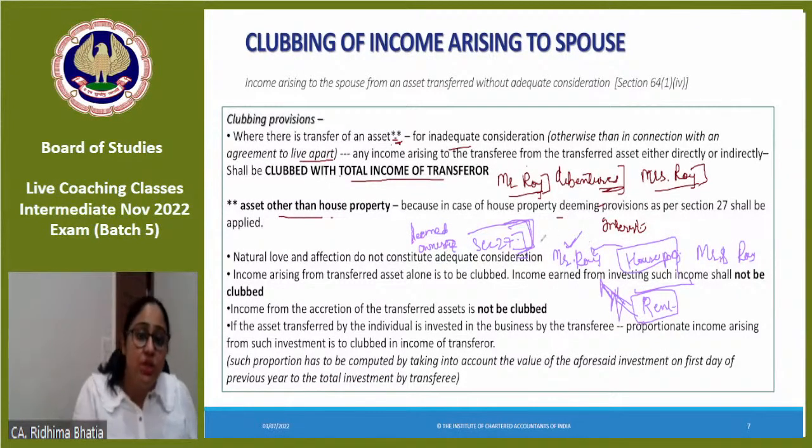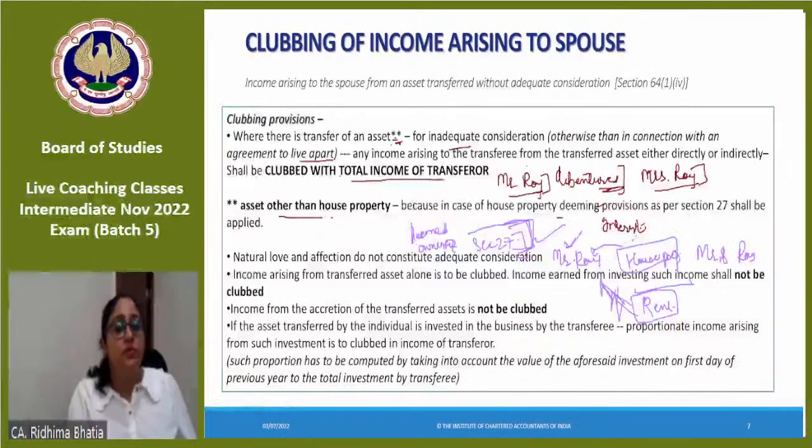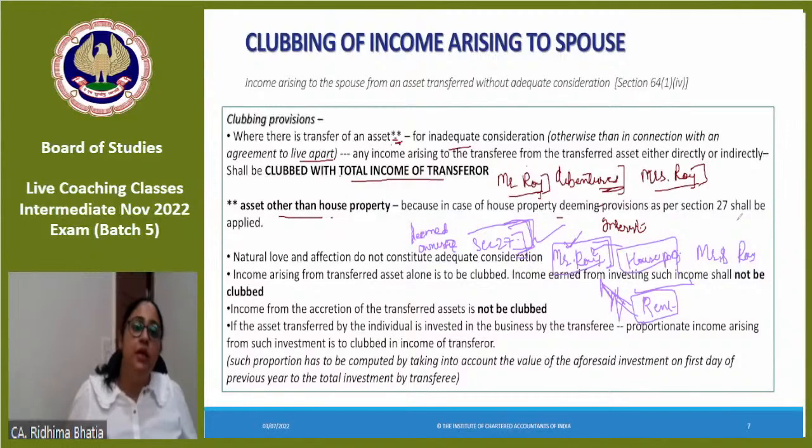But as per section 27, even if he has transferred the property, he's still the owner of the house as per the deeming ownership provisions, right? And now, since he is the owner, the income would be taxed in his hands only. Clubbing is not applied, because it is his income. Why is it his income? Because he is the owner. Why is he the owner? Because he is a deemed owner.